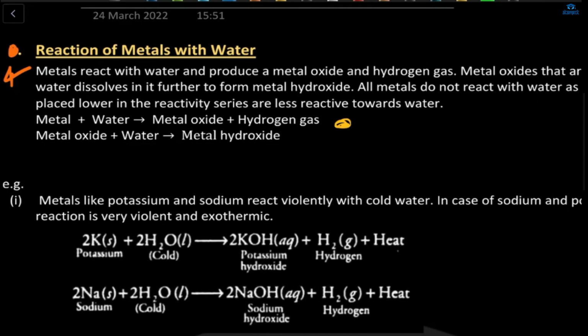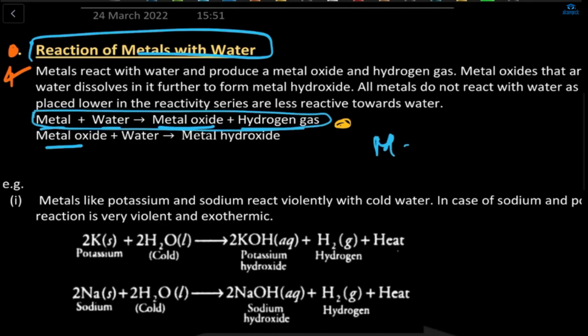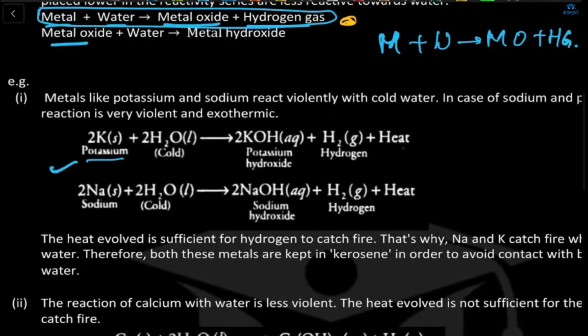Okay, I'll send. So the reaction of metals with water is what? Here the metals will react with water to form metal oxide and hydrogen gas. Okay? So metal is reacting with water to form metal oxide and hydrogen gas. For example, let's say potassium. When potassium is combining with water, which is H2O, so what will happen? It will form a metal oxide, means KOH, and hydrogen gas will evolve plus heat.